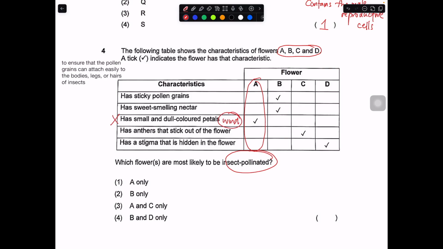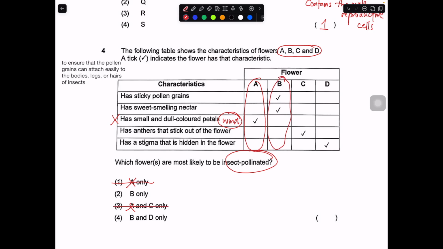Okay, because insect pollinated flowers need to have attractive, large petals in order to support the weight of the insect. Okay, so A is out. So if A is out, 1 and 3 are out. So let's take a look at B.